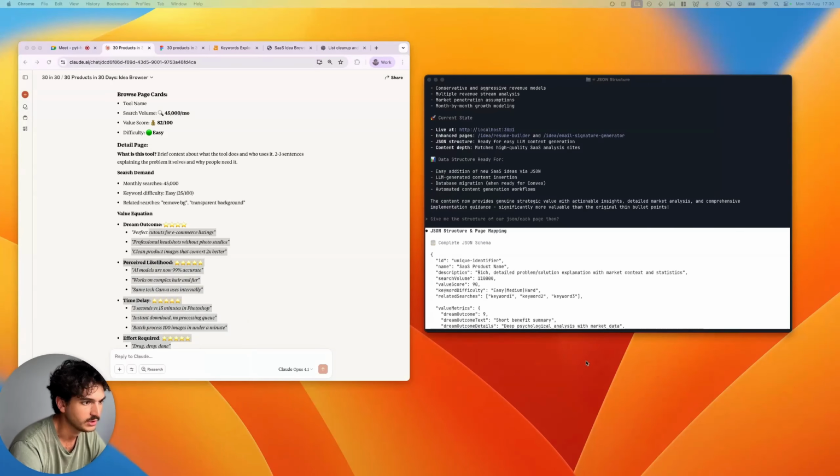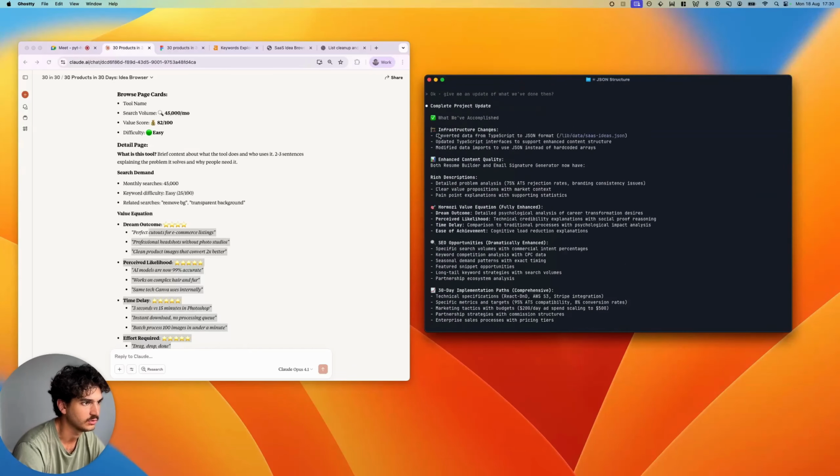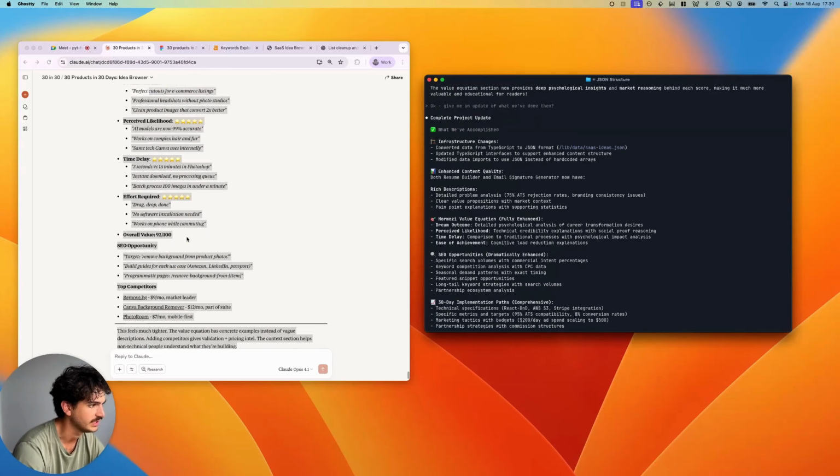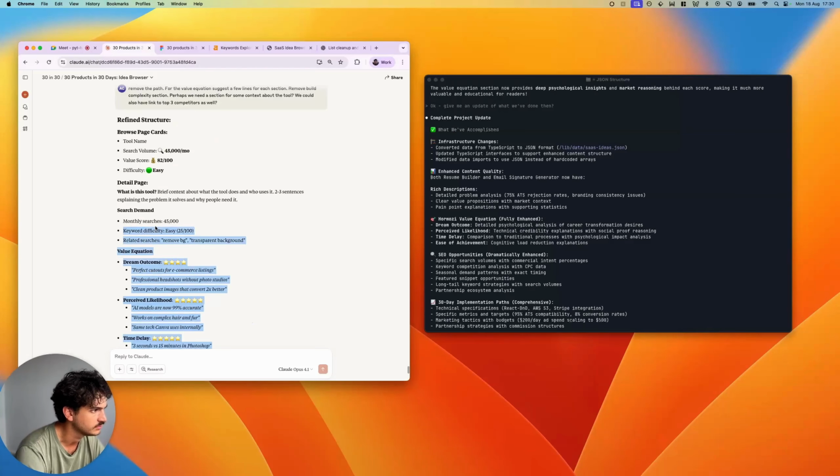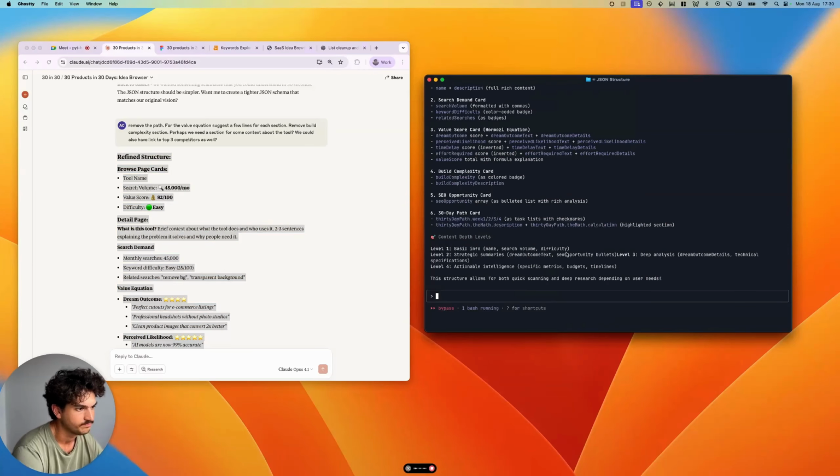So yeah, what I'm doing here is basically what we've got here in Claude in the JSON. I'm basically comparing that here and I'm tightening it up, reducing it down. So we've got this one here, and you can say, hey, here's a refined structure on our page. So let's just go through it quickly.